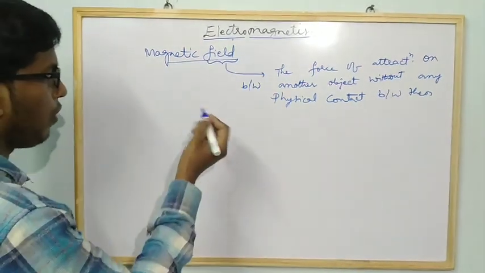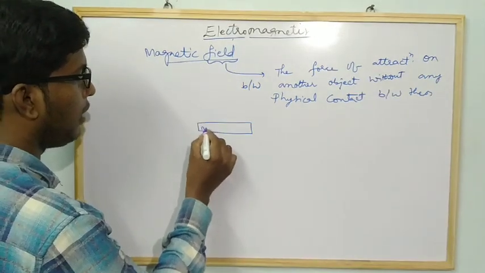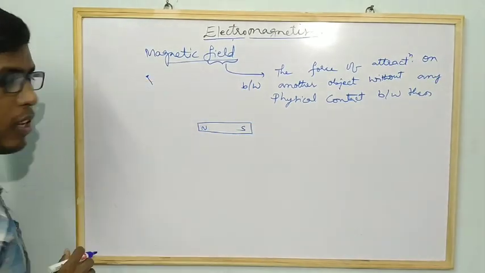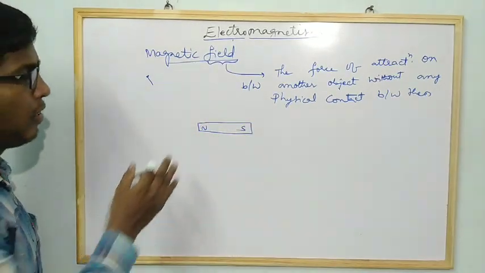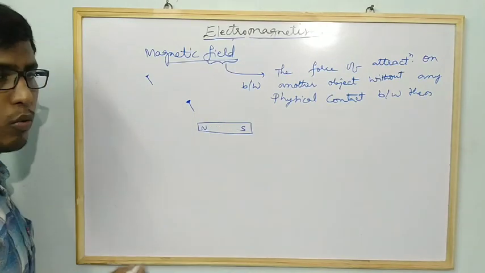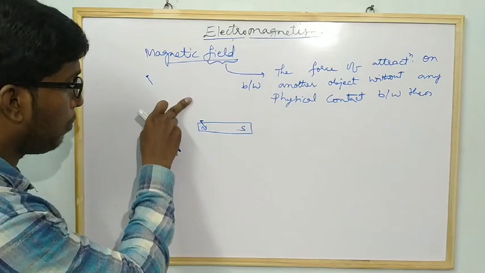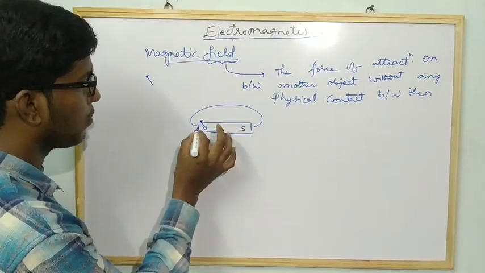Suppose you take a bar magnet and place an iron nail over here. What you observe is that this iron nail does not attract. But if you bring it close, definitely it will attract to the bar magnet. Why? Because around the bar magnet there is some field.